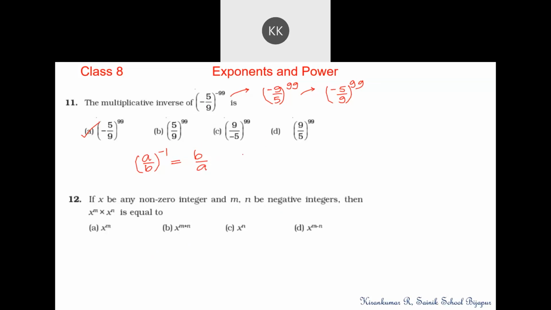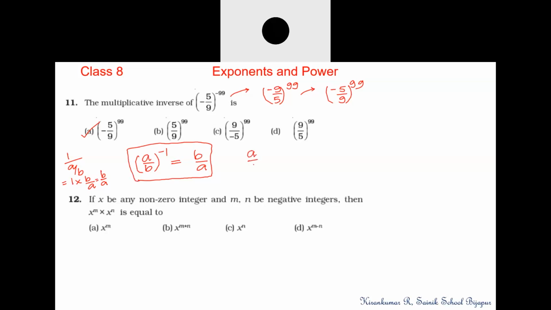First we will do 1 by a b, and a will come down. B will go up. The denominator will become the numerator. It becomes the reciprocal. Right? This you have understood? Yes, sir. Okay.